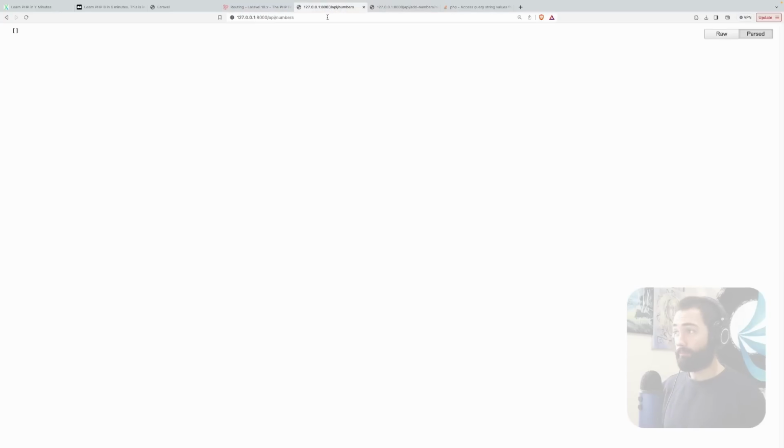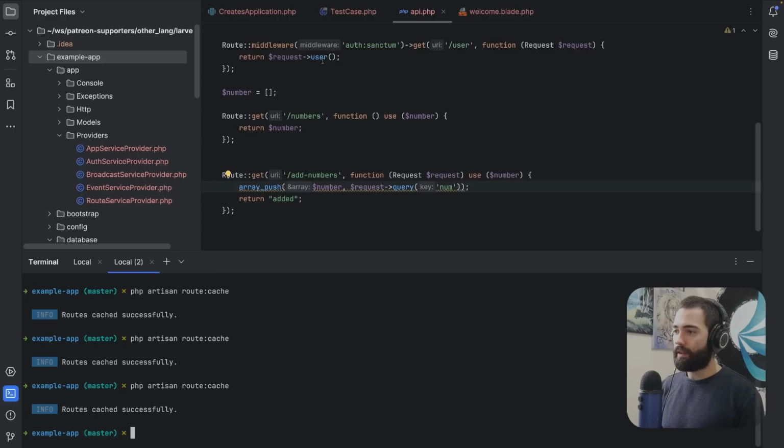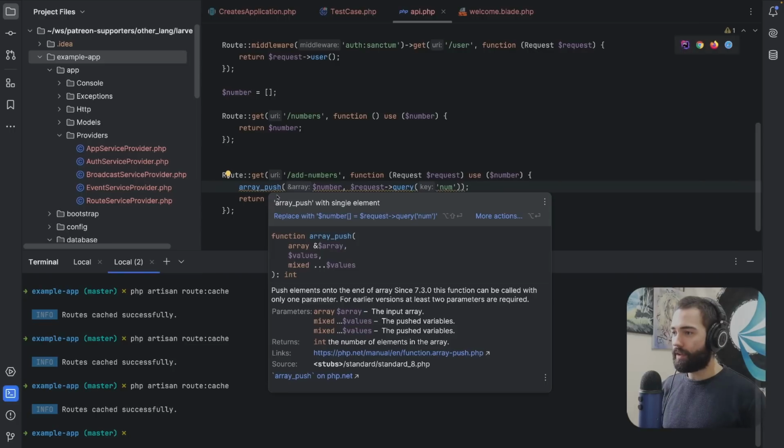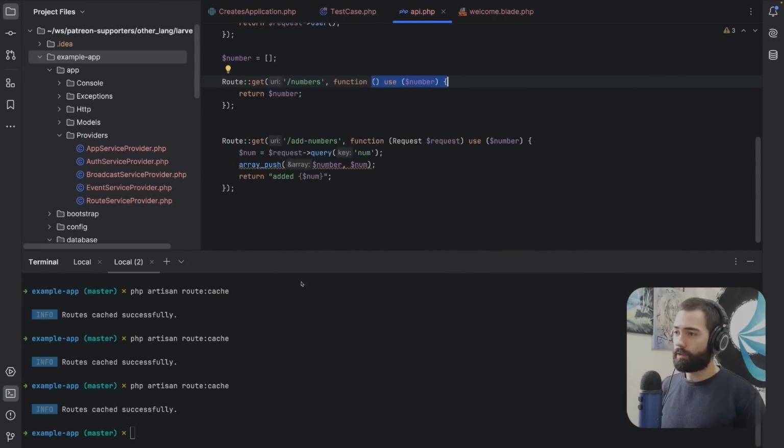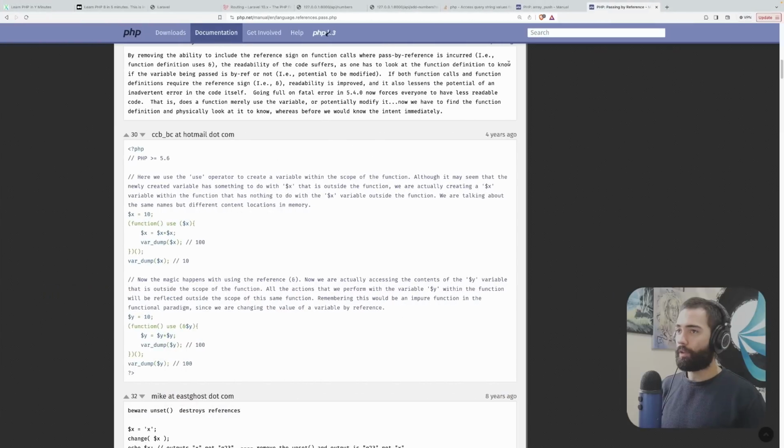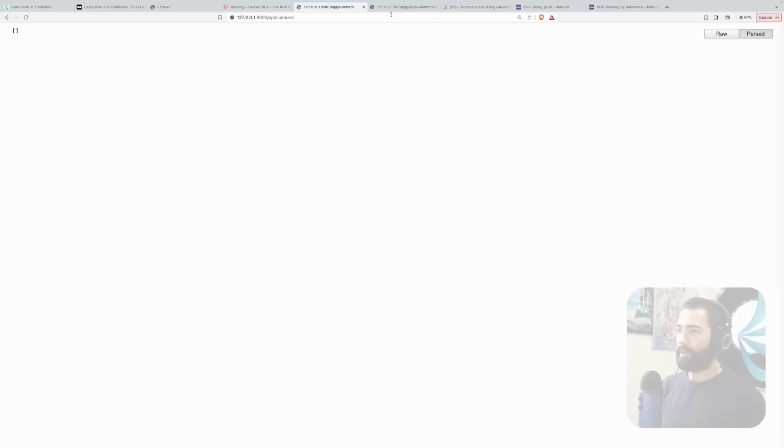Okay, so it allegedly has been added and nothing has actually happened. So let's take a look at this. Yeah, so it looks like an @ sign. So I'm surprised that that is a thing. Okay, I thought it would be passed by reference by default, but it isn't.